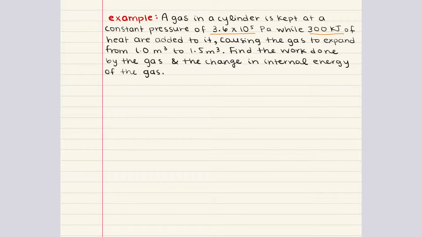So the pressure is held constant throughout the entire process, so the work can be found using the equation work is equal to negative P delta V. Now here, we know our pressure. It's 3.6 times 10 to the fifth power. It has units of Pascal. And we know that the volume is expanding.